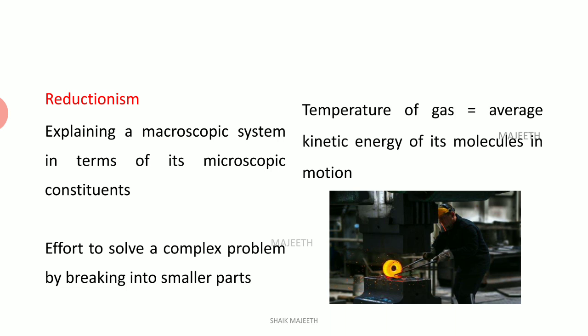The simple thing, right? For example, you see, we know that when an iron rod is shown on the fire, it will get heat, right? We feel the heat, but how is it getting heat? Why is the rod shown in the fire becoming so heated an object? The reason is, when it is heated, the molecules in the rod start moving. That motion creates kinetic energy. Due to that kinetic energy, we feel the heat when we touch the rod.